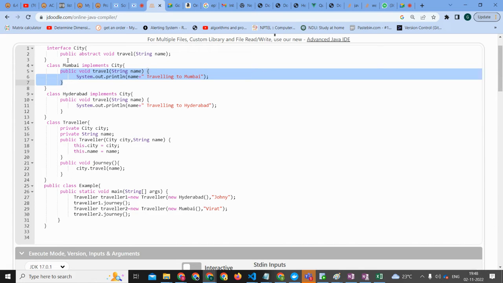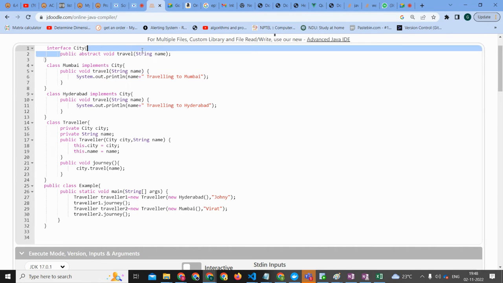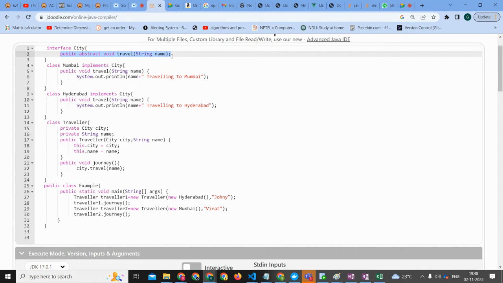Repeat what I told. All the methods present inside of the interface, here we have only one method, correct? In an interface we don't have a body, so for that method we need to provide a body inside of the class which is implementing the interface. Got it? That's all about interfaces, nothing else, just the basic things.